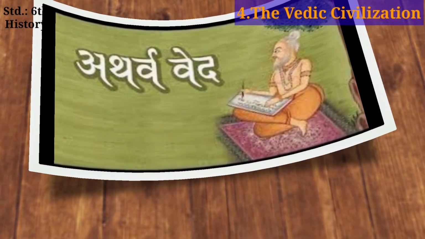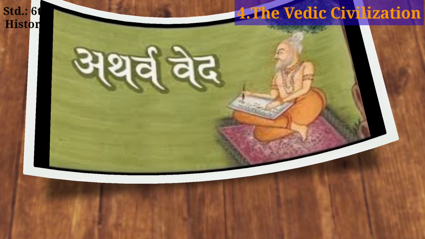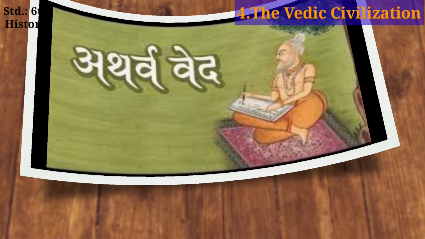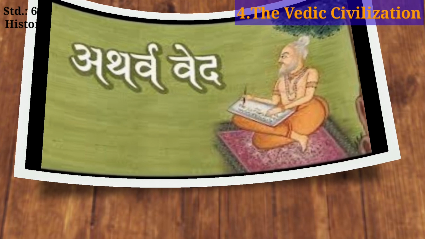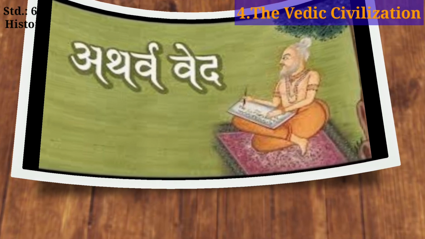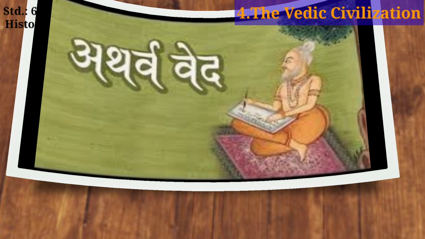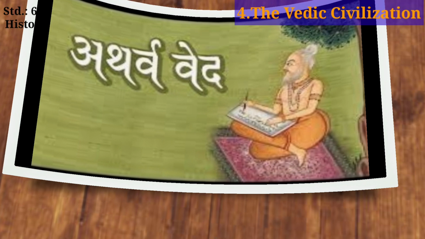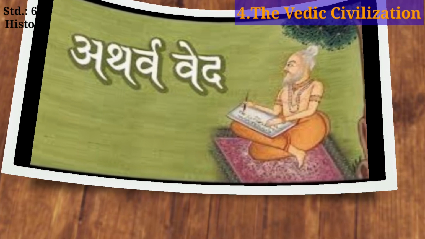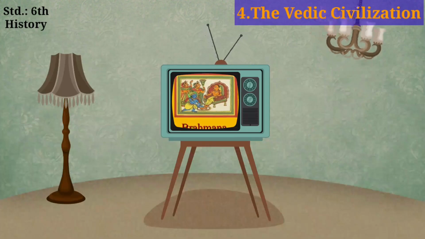The Brahmana texts, Aranyakas and Upanishads were written after the composition of Samhitas. They are also included in Vedic literature. Okay student, have you understood now? Rigveda Samhita, Yajurveda Samhita, Samveda Samhita, Atharva Samhita. Okay, student. Now we are going to study in short the Brahmana texts, Aranyakas and Upanishads. Okay. So let's start with Brahmana text.